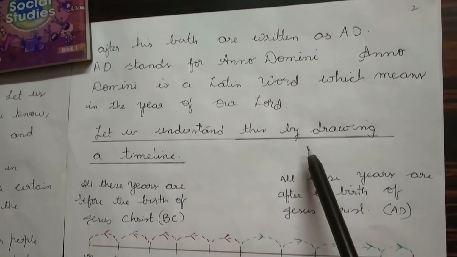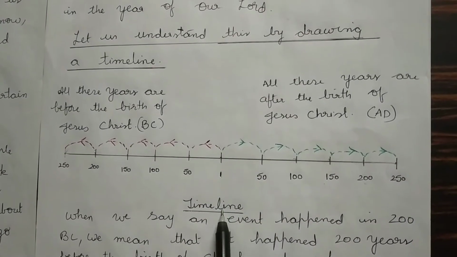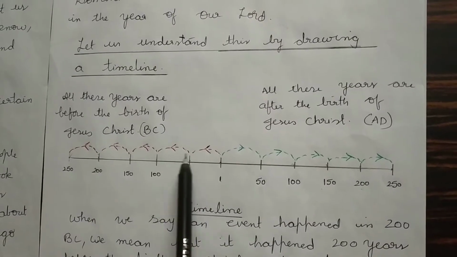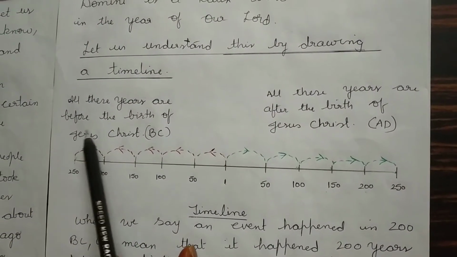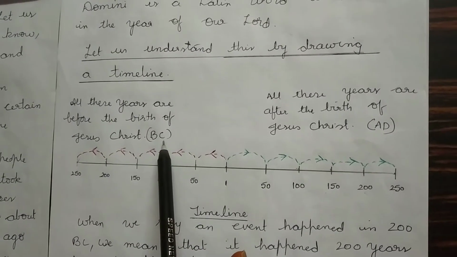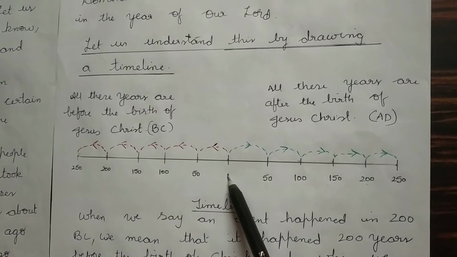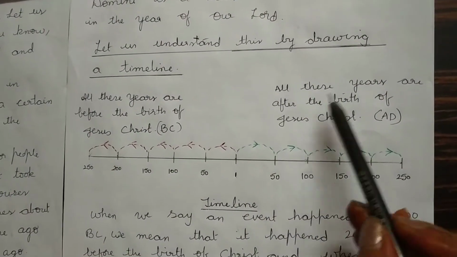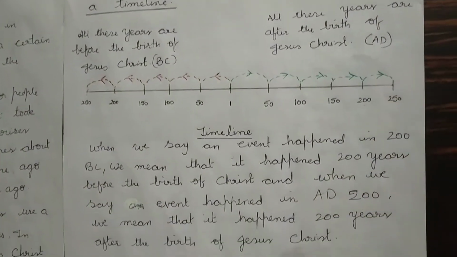Let us understand this by drawing a timeline. Here is a timeline. Here, the years from 1 to 250, which are marked with the red arrow, are all before the birth of Jesus Christ, that is BC. And in this timeline, the years from 1 to 250, which are marked with the green arrow, are all after the birth of Jesus Christ, AD.